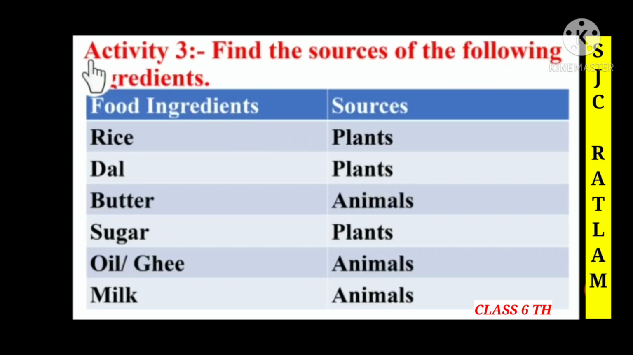So children, now we are going to discuss activity 3. You have to find the sources of the following ingredients. Here we can see the food ingredients and the sources from where we get these ingredients. Rice we get from plants, dal also we get from plants, butter we get from animals, sugar we get from plants, oil and ghee we get from animals, and milk we get from animals. So children, here we have discussed the food ingredients and the sources of the food.